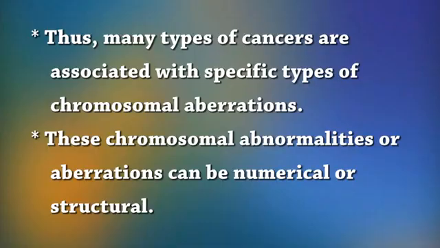People with high frequency of chromosomal aberrations in their peripheral blood lymphocytes have a high chance of developing cancer. Thus, many types of cancers are associated with specific types of chromosomal aberrations. These chromosomal abnormalities or aberrations can be numerical or structural. They can affect autosomes or sex chromosomes.